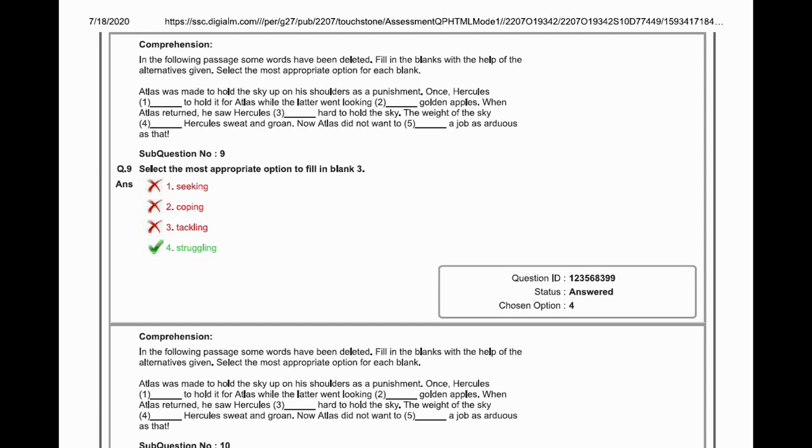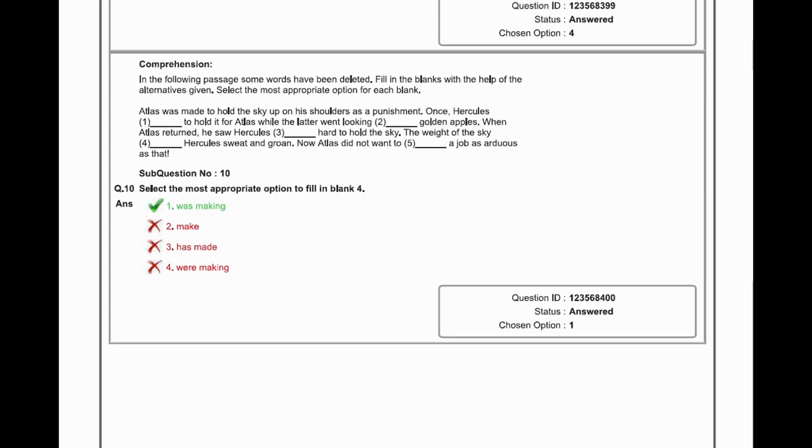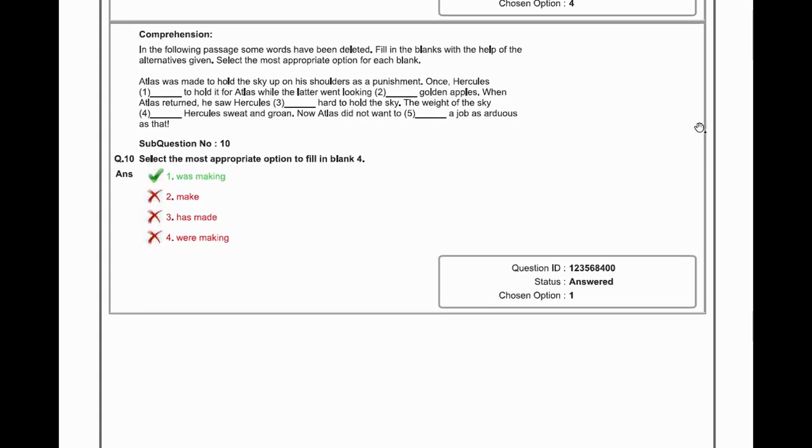Hercules hard to hold the sky. The weight of the sky dash Hercules sweat and groan. So the options are was making, has made, were making. So put the option first. The weight of the sky was making Hercules sweat and groan. So option first is the correct option or best fitted in this fourth blank. So option 1, was making, is the correct one in the fourth filling the blanks or the 10th question.